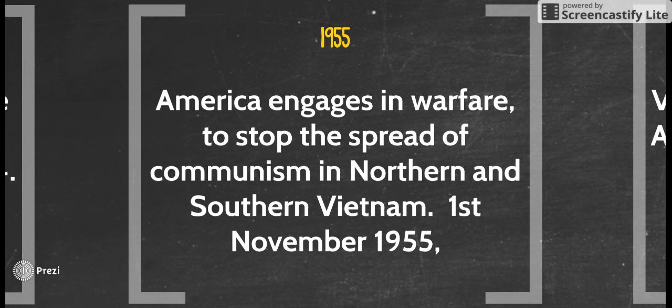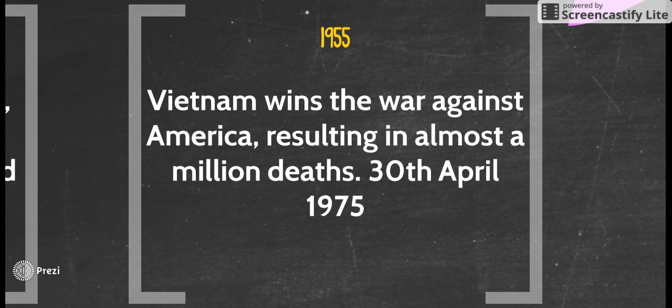In 1955, America engaged in warfare to stop the spread of communism in northern and southern Vietnam. The war began on 1st November 1955. In 1975, Vietnam wins the war against America, resulting in almost 1 million deaths in Vietnam, on the 30th of April 1975.